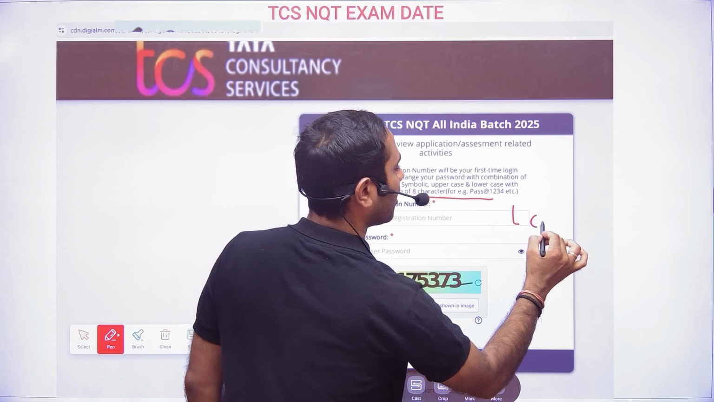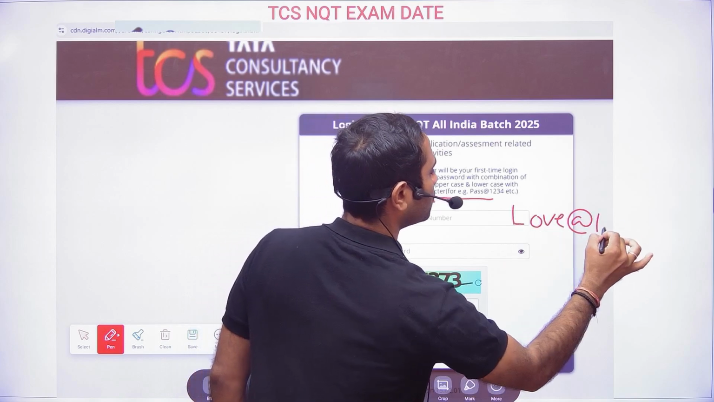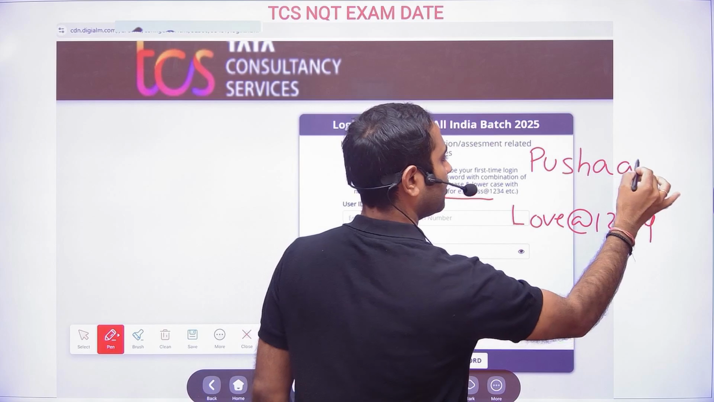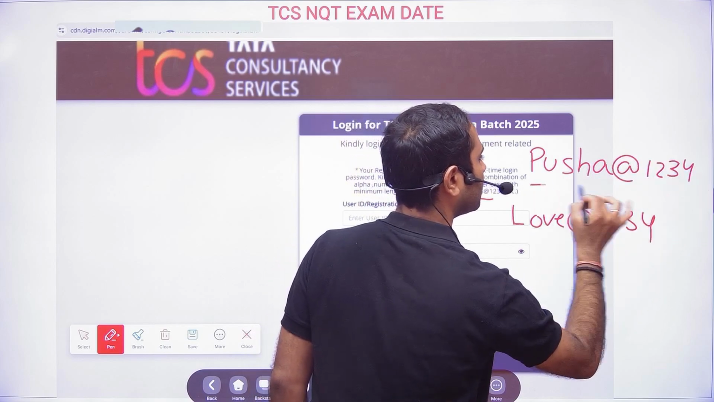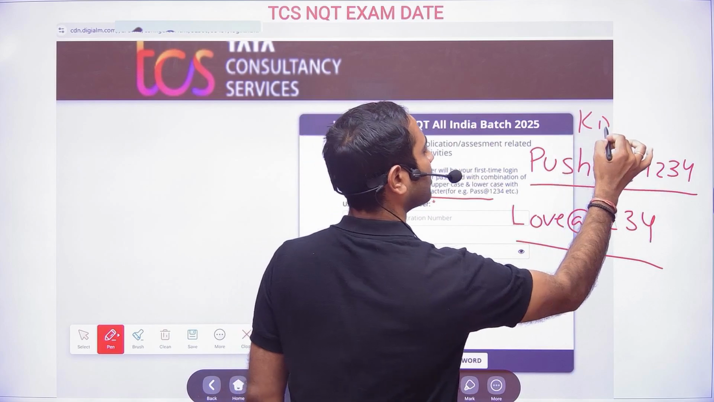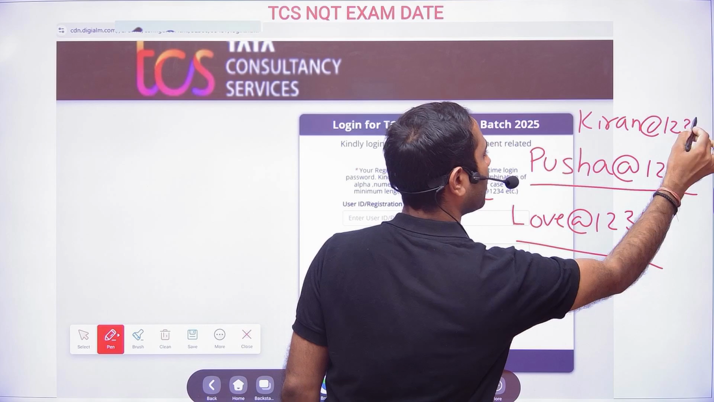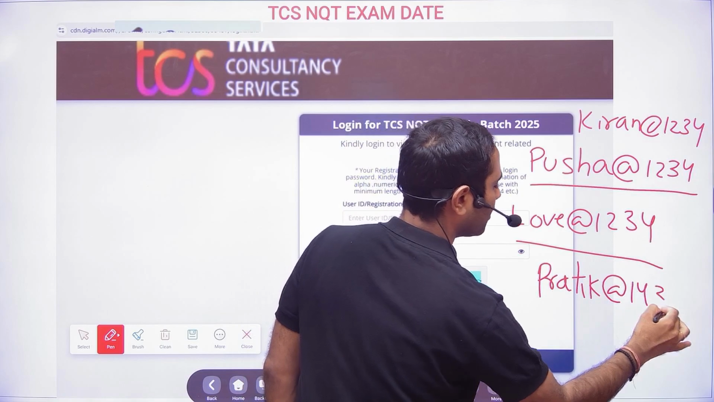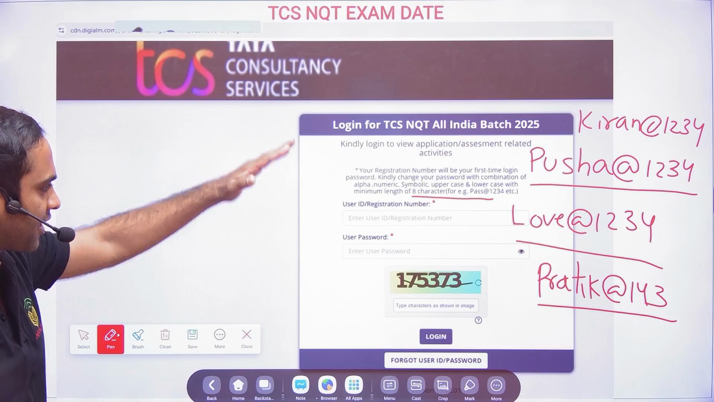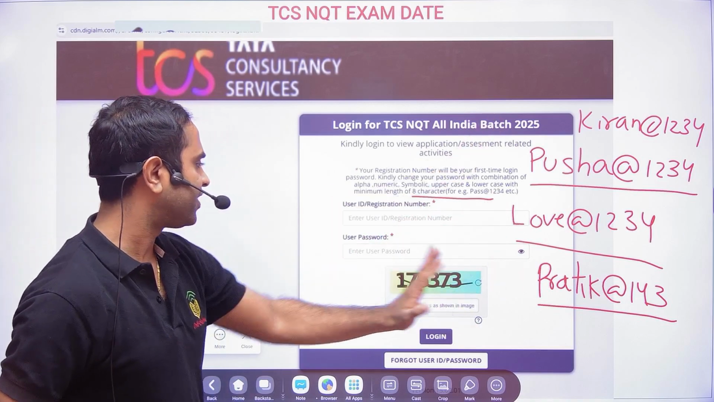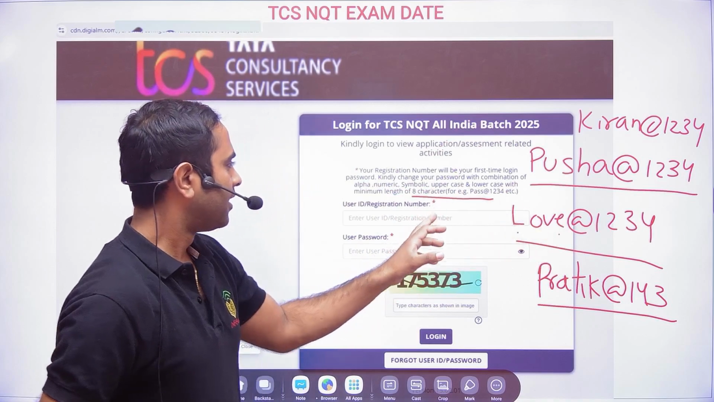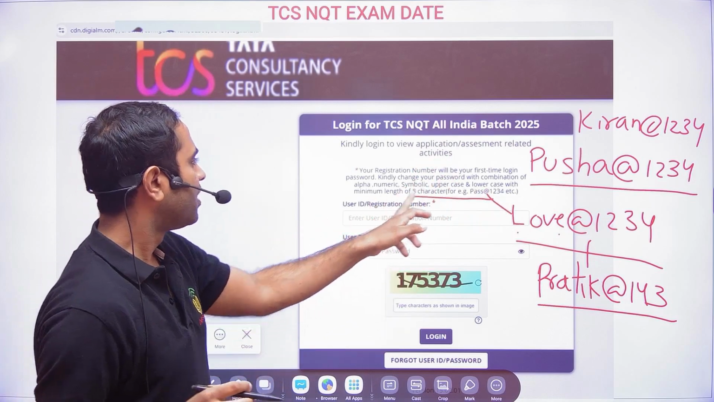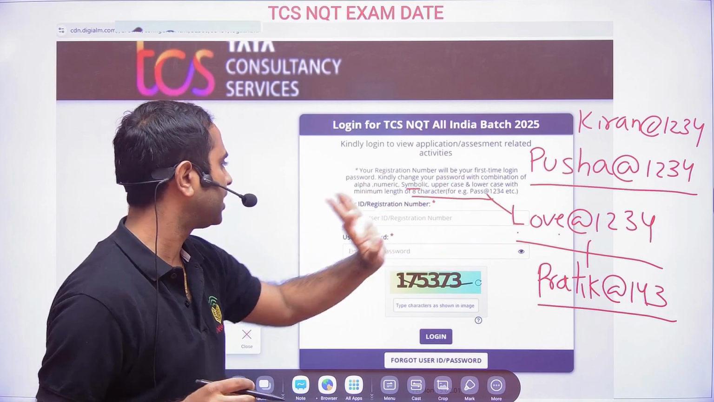So you can put something like love1234, right? Suppose your ex's name was Puspa, you can put Puspa1234. You can put Kiran1234. These are passwords you can use, like Pratik@143. So you can use any password with these combinations: uppercase, lowercase, this kind of symbols, and numeric digits like 1234, that you have to use.